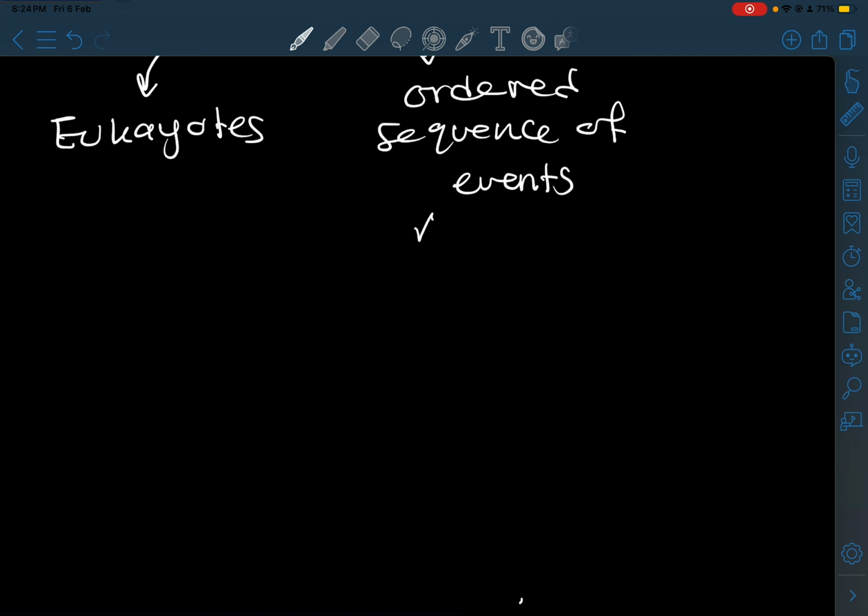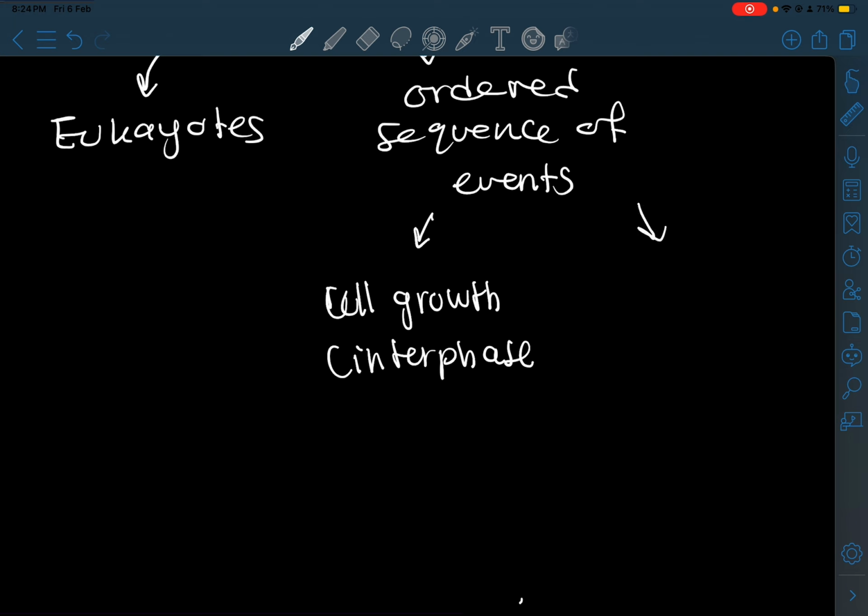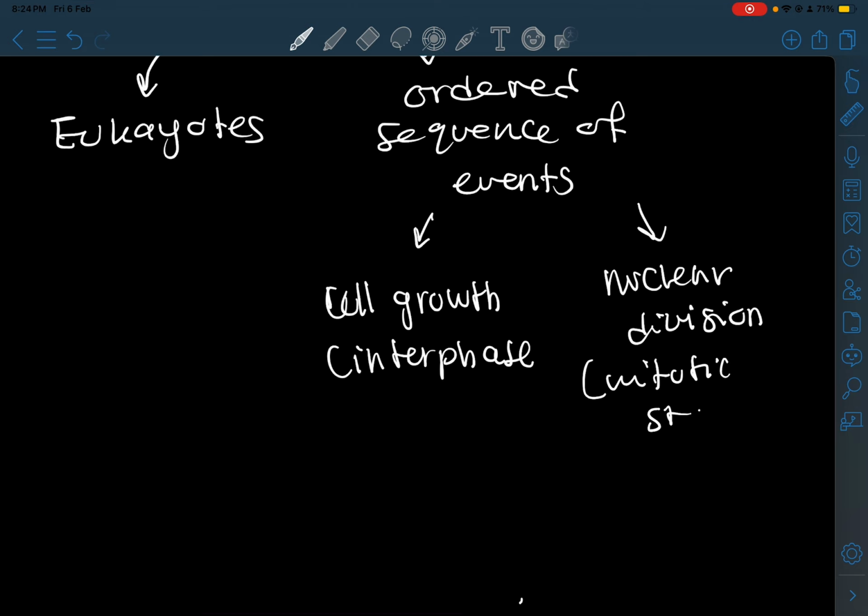First is cell growth, or in other words, interphase. Another event is known as nuclear division, or the mitotic stage.